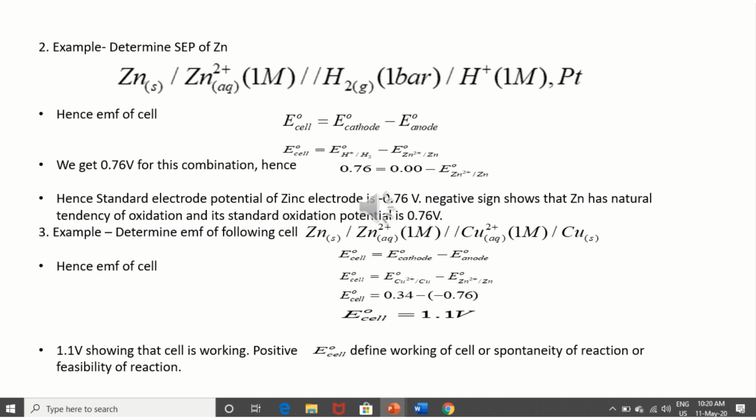This is the E naught of cell, or EMF of the cell. A positive value of E naught of cell shows that the reaction will be feasible, the reaction will be spontaneous, and the cell will work. If it is negative, the cell will not work, the reaction will be non-spontaneous, and the reaction will be non-feasible as well.